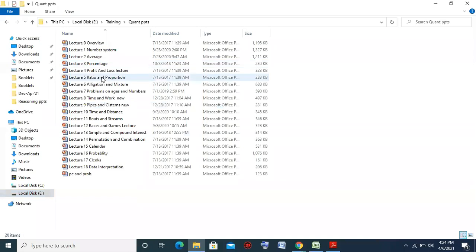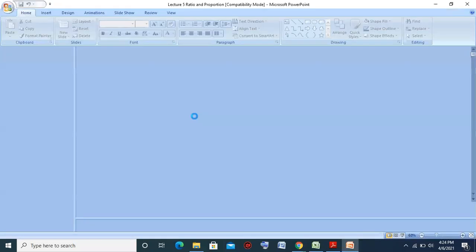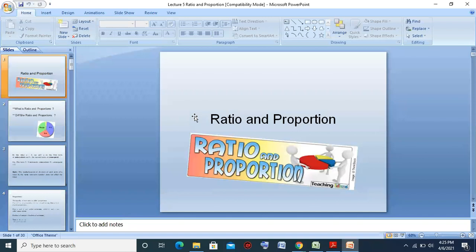Ratio and proportion. Okay, so in ratio and proportion, what is ratio?